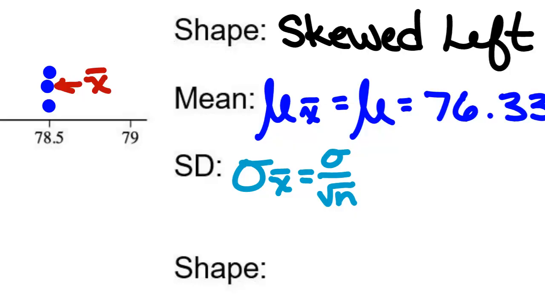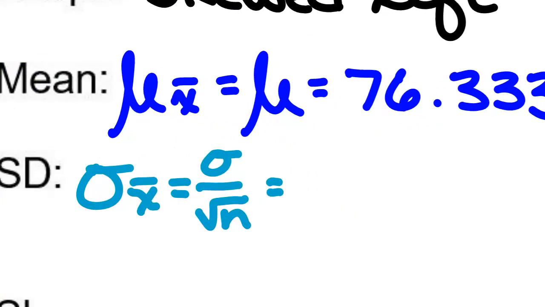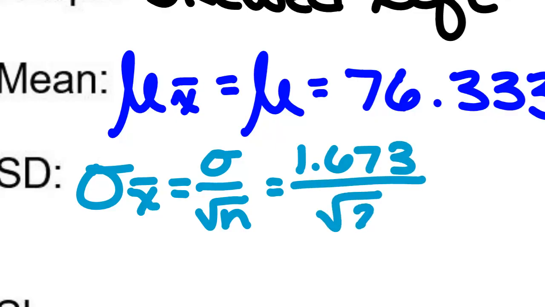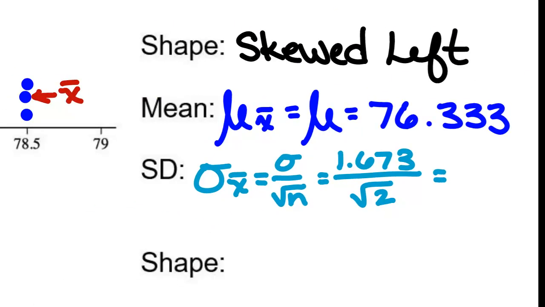Samples are size 2. And our population had 123, right? All right. What was the sigma for the population? 1.673 over the square root of 2. What is 1.673 divided by the square root of 2? Yes. We're going to call it 1.18.